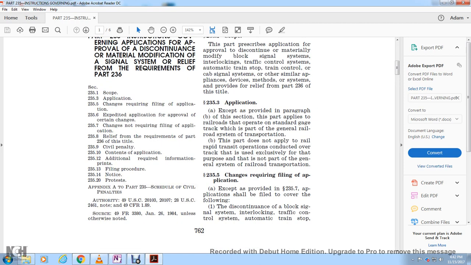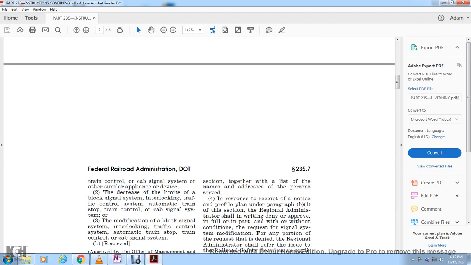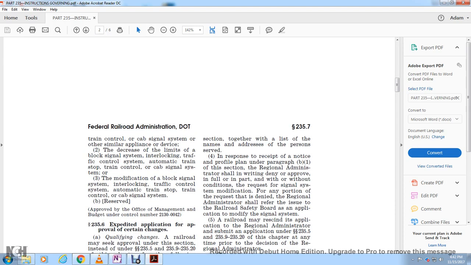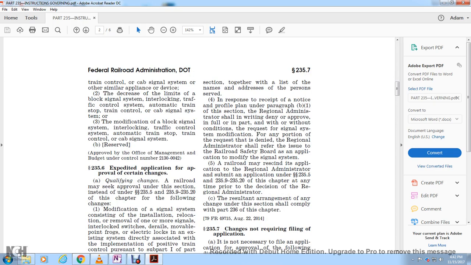235.5 Changes requiring filing of application. Except as provided in this part, applications shall be filed for approval of the following: the discontinuance of a block signal system, interlocking, traffic control system, automatic train stop, train control, or cab signal system, or other similar appliance or device; a decrease in the limits of a block signal system, interlocking, traffic control system, automatic train stop, train control, or cab signal system; and the modification of a block signal system, interlocking, traffic control system, automatic train stop, train control, or cab signal system. B, reserved.